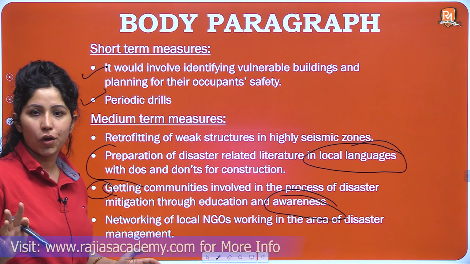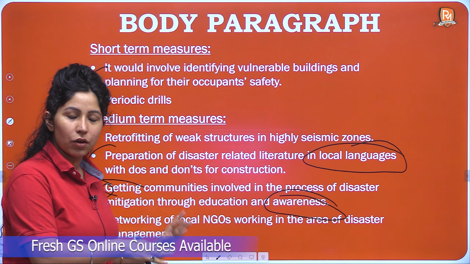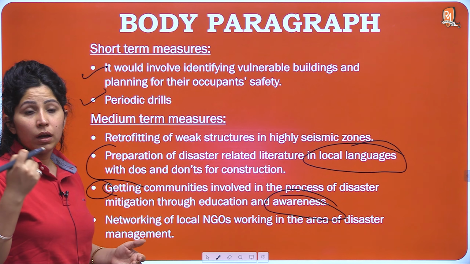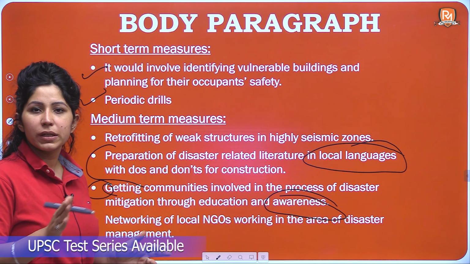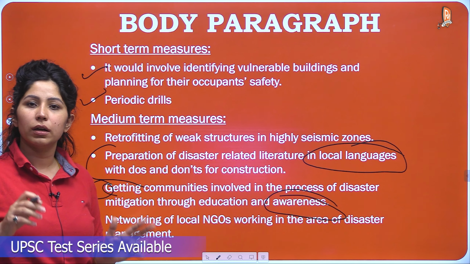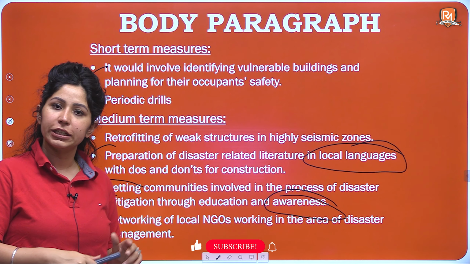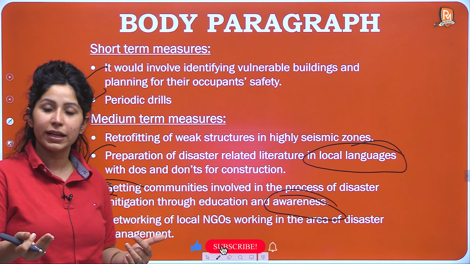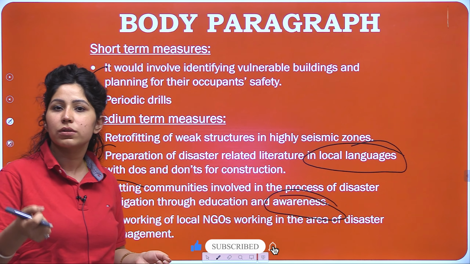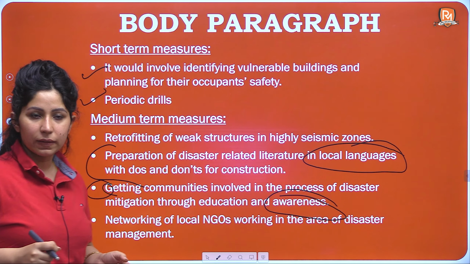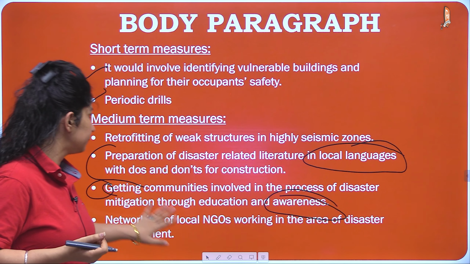In fact, as an IAS officer also, you can implement this in your area, that you can involve a lot of local NGOs, especially NGOs with young population participation, NGOs which have participation from the local educational institutes. Such young people or students are very enthusiastic to work for the society, to go and talk to people and make them aware of what the disaster risks of their area are.